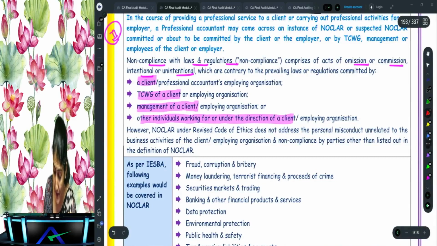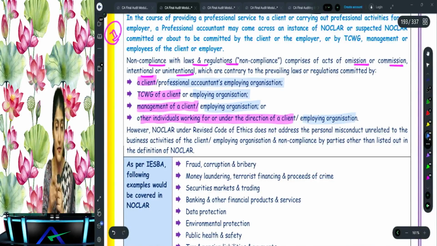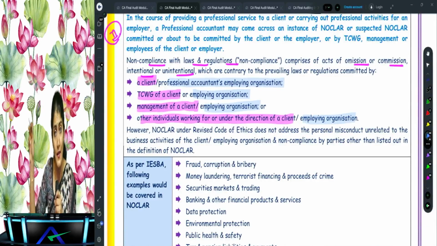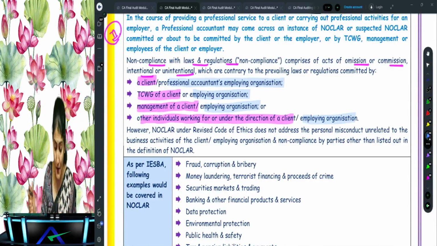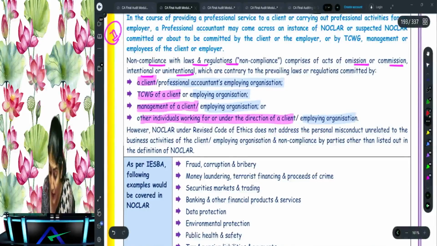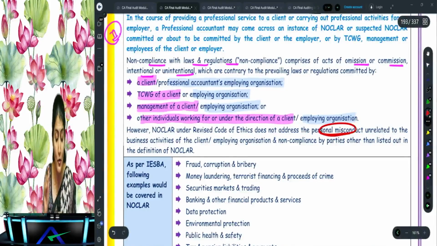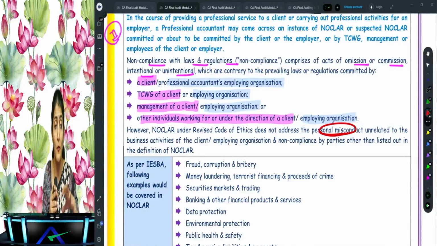And then you have the CA in service, professional accountants, employing organization. So this is for the CA in service. Are you understanding? CA in practice and CA in service. And what does it say? NOCLAR does not deal with the personal misconduct of the employees of the company. Say one of the employees of the company is doing rash driving. Now, will that be covered in NOCLAR? No, that will not be covered in NOCLAR. Okay, personal misconduct not covered.